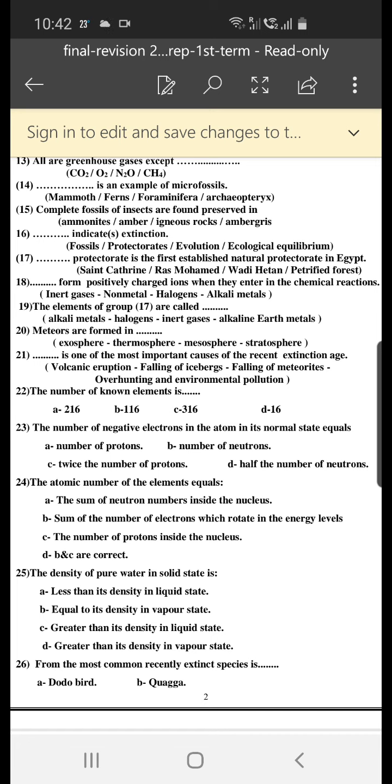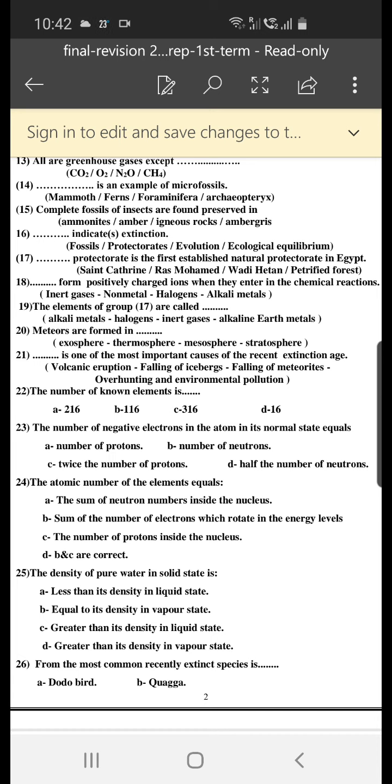18. Space form positively charged ions when they enter a chemical reaction: earth gases, nonmetals, halogens, alkali metals. The answer is alkali metals. Alkali metals form positively charged ions because they lose electrons. 19. The elements of group 17 are called halogens.